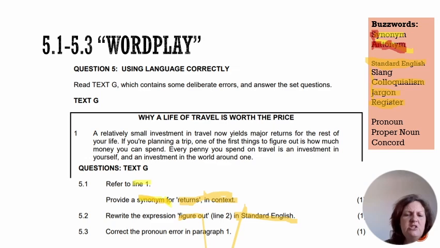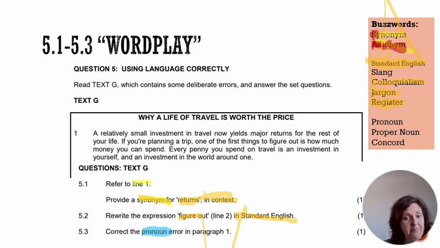And I'm sure that this is quite a low-hanging fruit. Most of you know that to figure something out is to understand something. And if you had answered understand, you would have received your mark. All right. Let's go to the last one on the slide. Correct the pronoun error in paragraph 1.